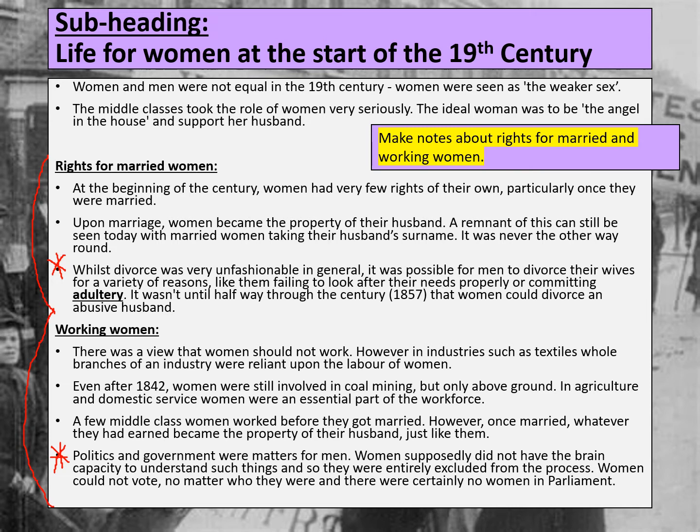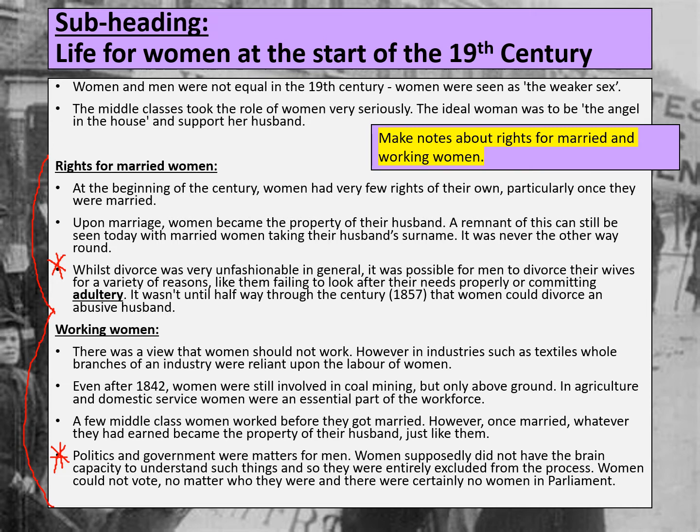Women could not vote, no matter who they were, whether they were rich or poor, and they had no women in Parliament whatsoever. So you couldn't have a female MP, and certainly not a female Prime Minister at this stage. Okay, so it's important we understand that women were definitely restricted when it came to politics.